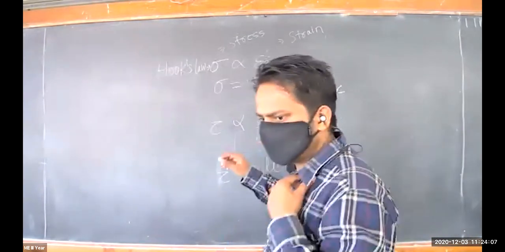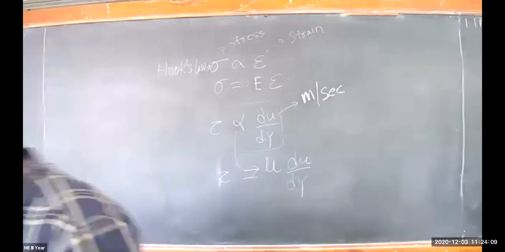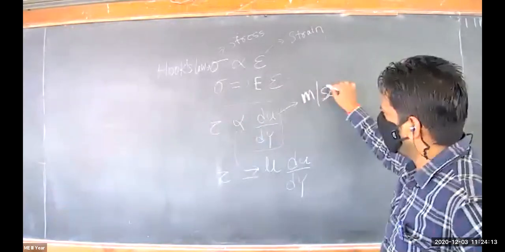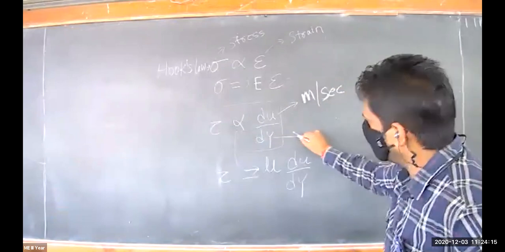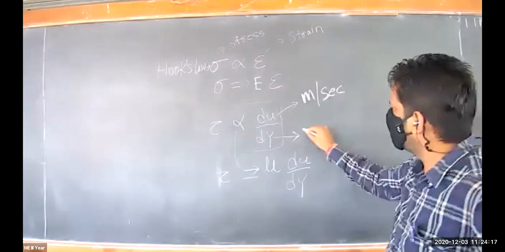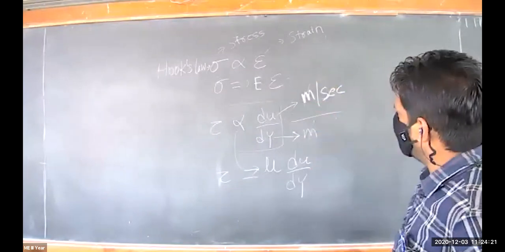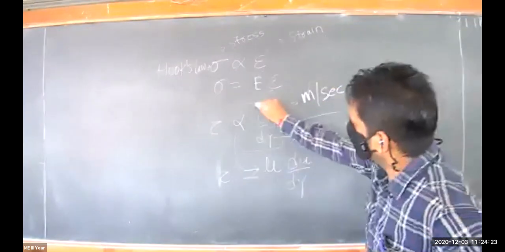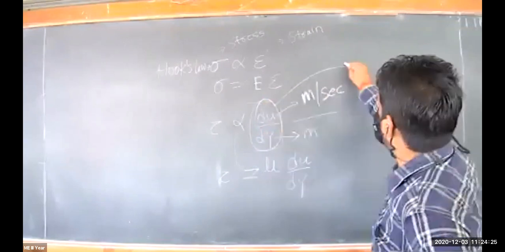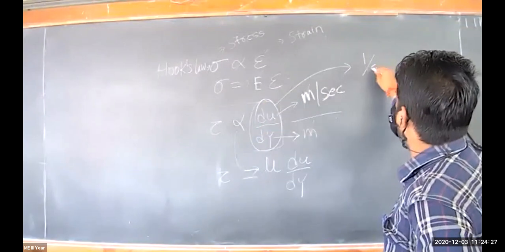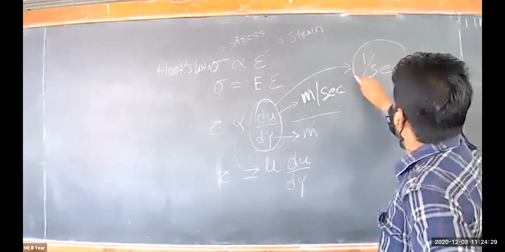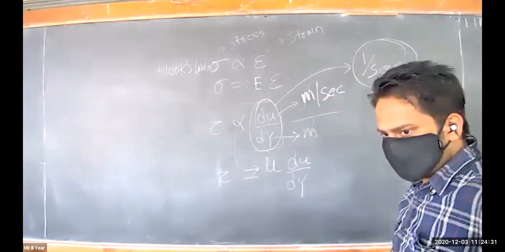Okay, so here you can see the unit of this U is meter per second and the unit of this Y is meter. Meter and meter will get cancelled, and for this term du upon dy, we will get per second.